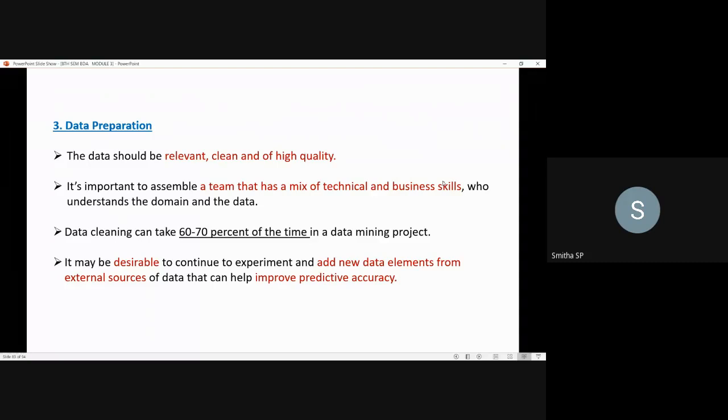The next thing is that while preparing the data, if the team would like to add new data from external sources to the existing data, they can do it, so that it helps them improve the predictive accuracy. So this is about data preparation.